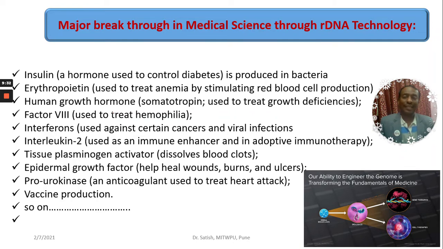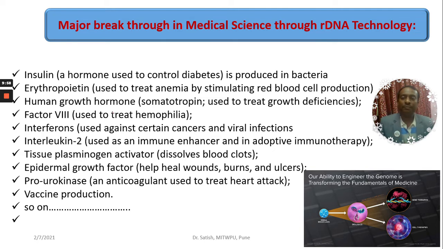Human growth hormones like somatotropin, which is used to treat growth deficiency. This is another product that we are getting because of this technology, biotechnology. Then factor 8, we all know, which is used to treat hemophilia. Then interferons, which are used against certain cancers and viral infections. Interleukin 2, which is used as an immune enhancer in adaptive immunotherapy. Then tissue plasminogen activators, which dissolve blood clots.